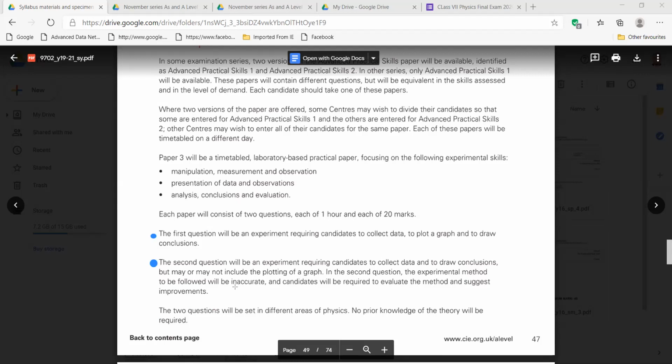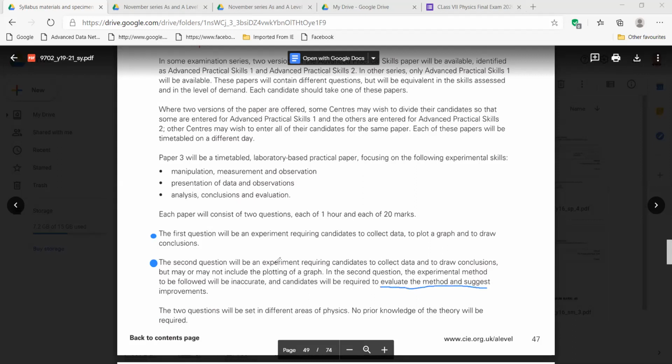Then finally, you have to evaluate the method and suggest improvements. Can you read from here? Evaluate the method and suggest improvements. Yes, this one is very important.